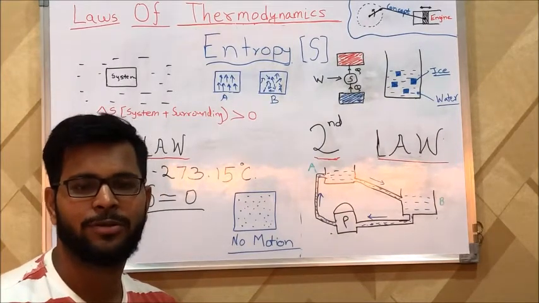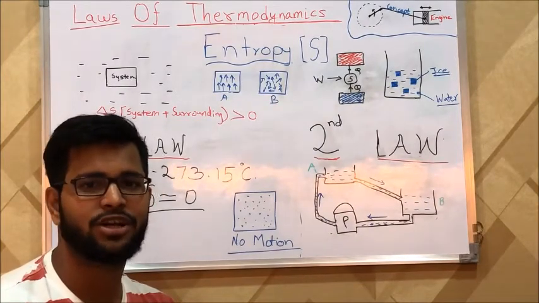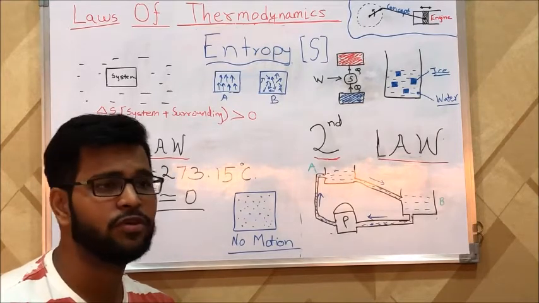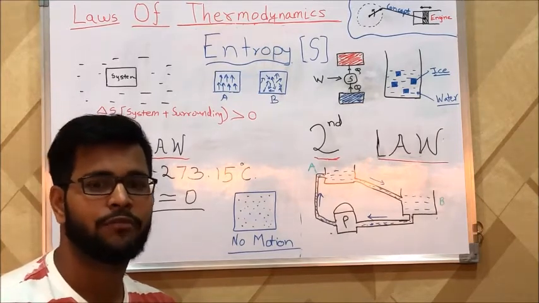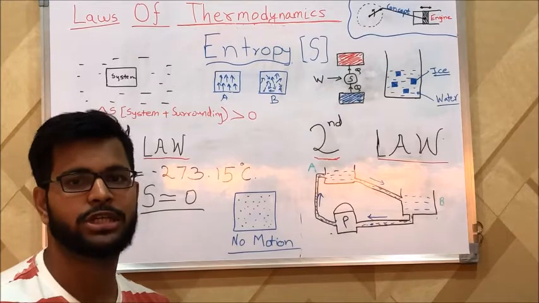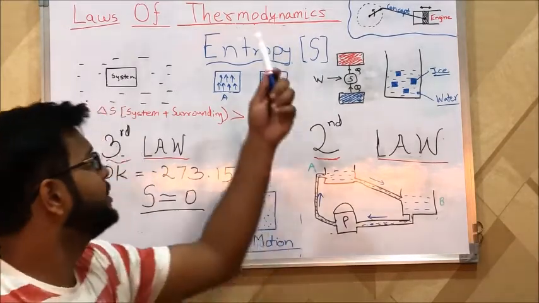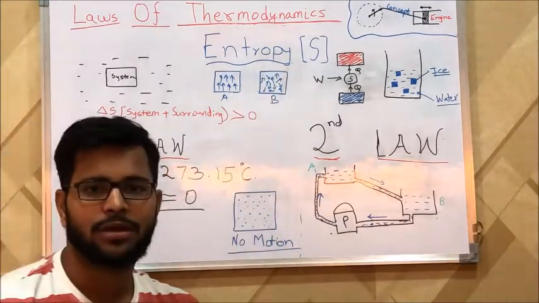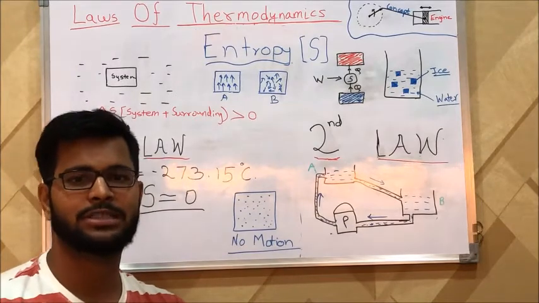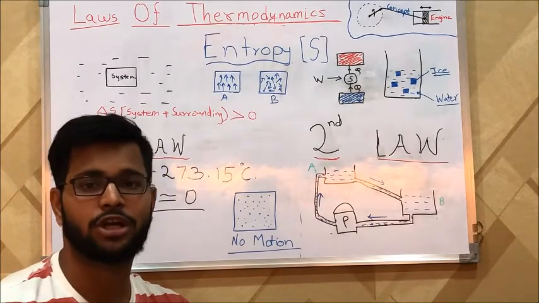In this video, we'll be talking about the second and the third law of thermodynamics. Before we go on to the second and the third law, we need to understand one more terminology related to thermodynamics, and it is called entropy. Now, entropy in simple terms is basically defined as a degree of disorderness.